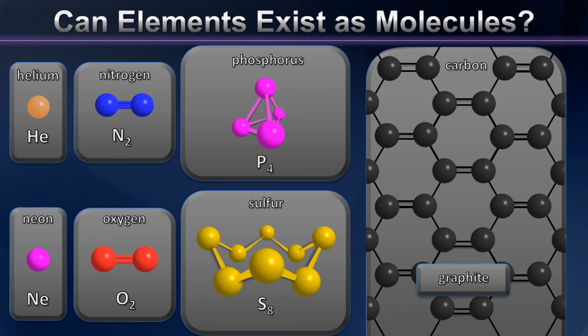So whether we're dealing with monatomic elements, diatomic molecules of elements, polyatomic molecules, or even polymers of elements, it is indeed possible for elements to exist as molecules.